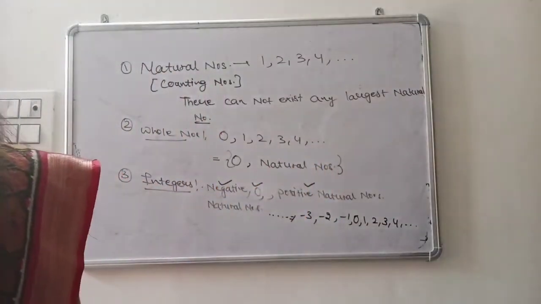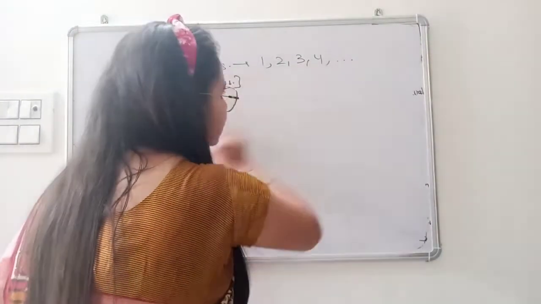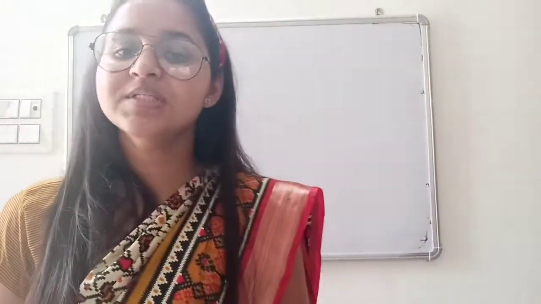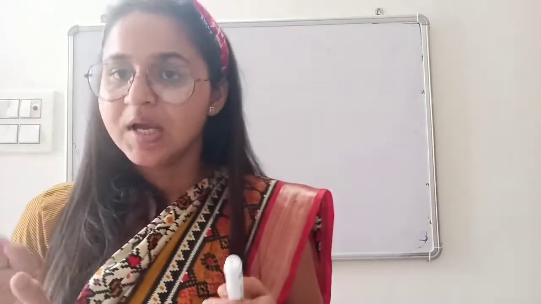Now the next definition after integers, which is very important for your chapter 1, is rational numbers. We will cover the properties of rational and irrational numbers. So first of all, we must be clear what the rational numbers are. Rational numbers means, as the name is saying, ratio.